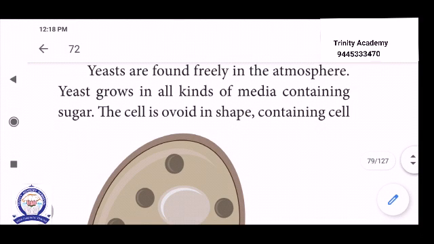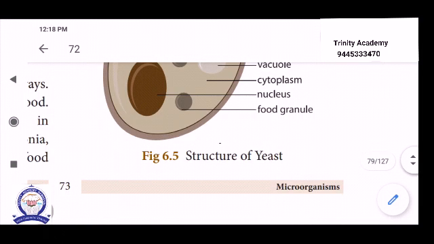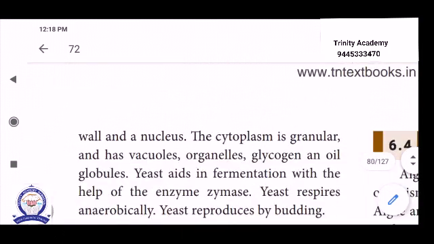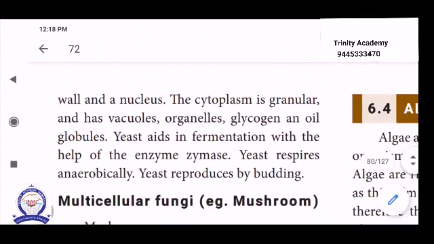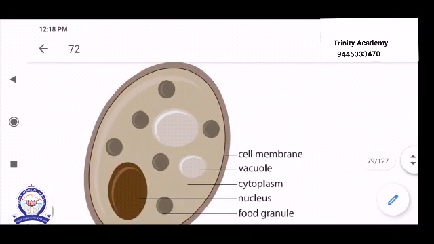This is one more question. Yeast produce the ovoid shape, containing a cell wall and nucleus. The cytoplasm is granular. See the picture. This is the yeast cell.